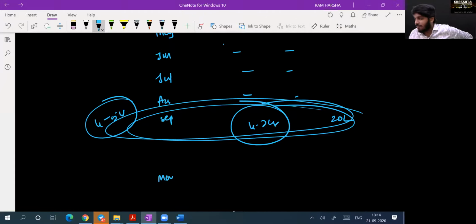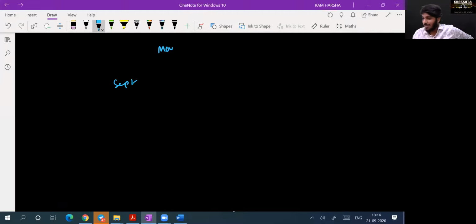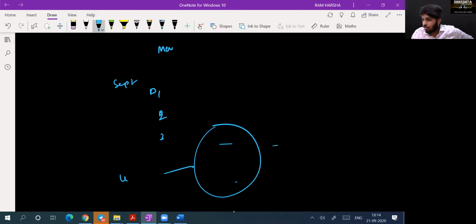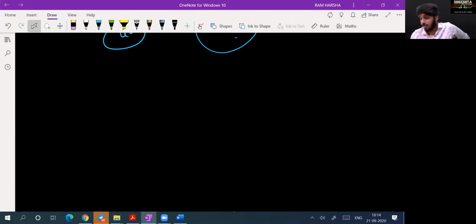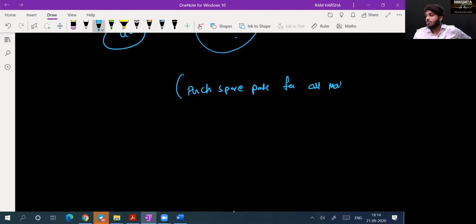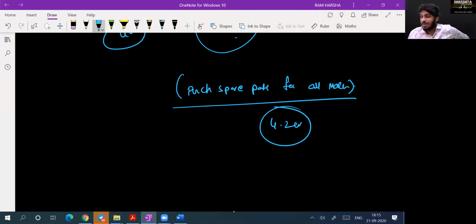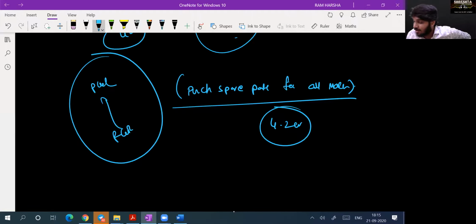Now which one should I open? Obviously September month data. I opened September month data. September 1st, September 2nd, September 3rd. I'm just checking. Somewhere I found 4 crores at a time. Oh my God. Can repairs be 4 crores, Sudhir, on one particular day? I opened it. They said purchase of spare parts, for all the machines which are to be replaced in the upcoming year. All the machine spare part cost is 4.2 crore. They debited it in repairs and maintenance account, which comes in P&L account, which means they treated this expenditure as revenue expenditure.